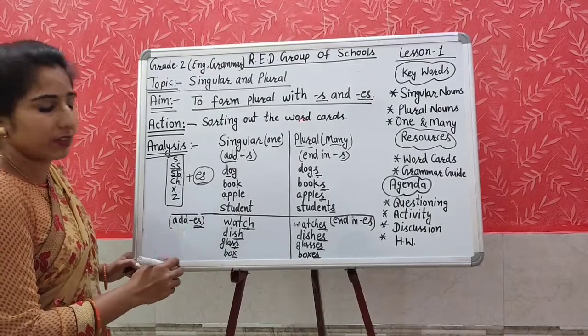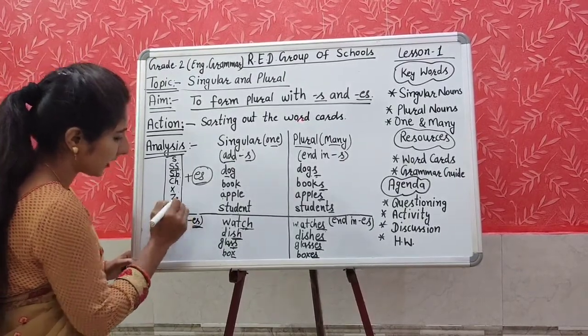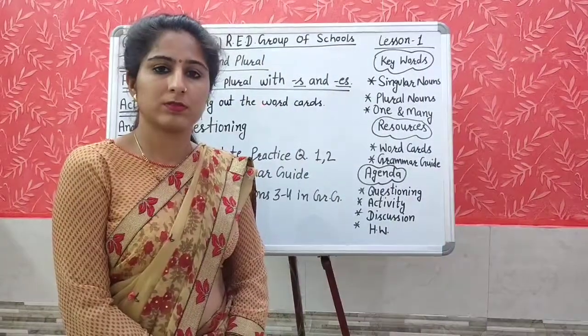And if O is given, one more letter is there. If O is given, then also we add ES. Or we can add S.